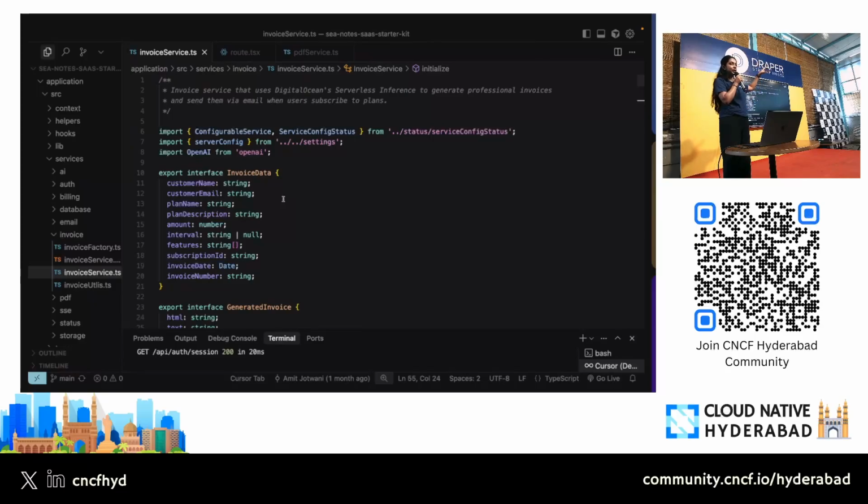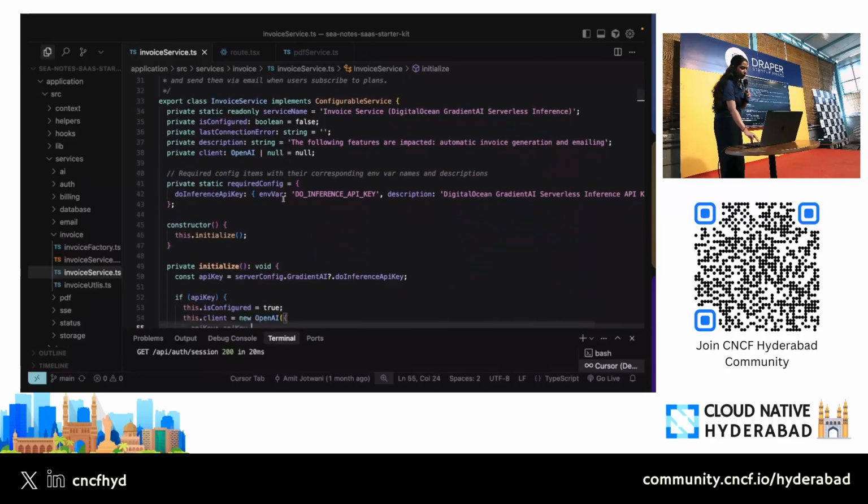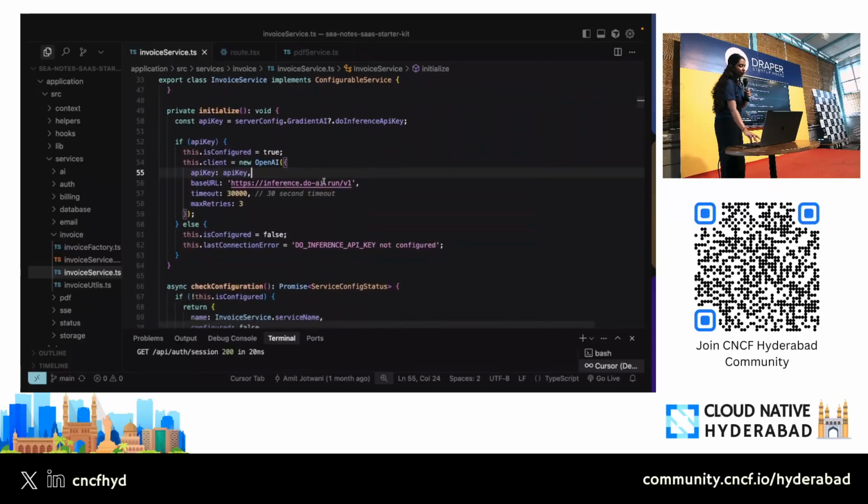If you remember the architecture that we built, where we are pulling in data from Stripe, and where we are triggering Resend, the email service, to send the email, this is where all of this is happening. This is also where we are using our serverless inference endpoint to actually generate the invoice. Let's scroll down a bit. This is the inference API that we have. You need to add the API key that you will get from the console, and once you have added it to your env file, the service will be built.